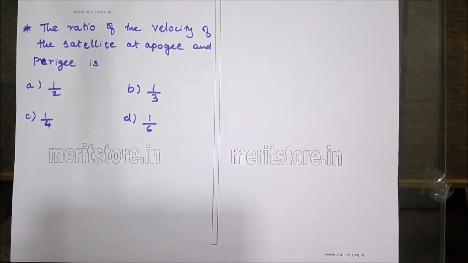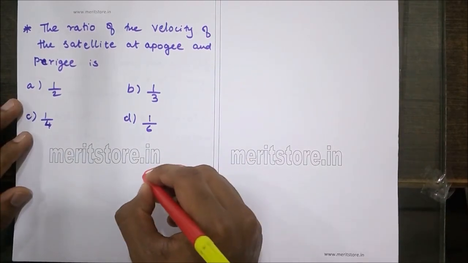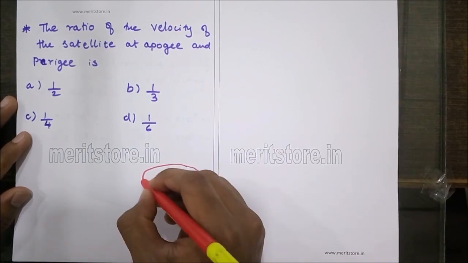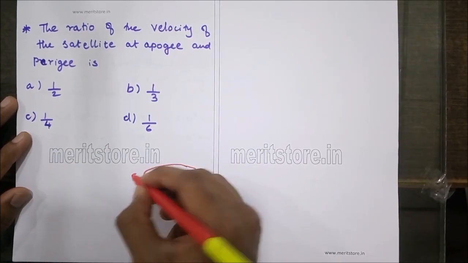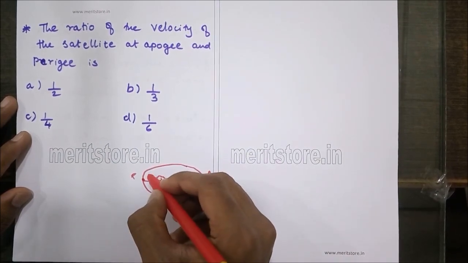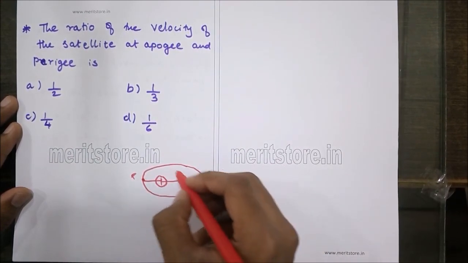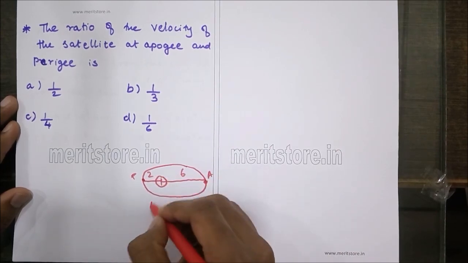The ratio of the velocity of the satellite at apogee and perigee is, the options are half, 1 by 3, 1 by 4 and 1 by 6. When a satellite moves in an elliptical orbit about a planet, these are the two extreme positions, the perigee and the apogee. Now the orbital radius at perigee to the orbital radius at apogee is given by 2:6, that is nothing but 1:3.